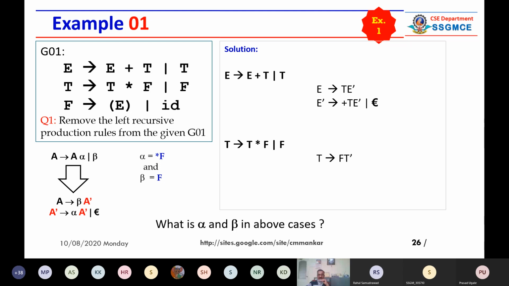Now you have to generate capital T dash. So capital T dash will be alpha T dash. So what is alpha? Alpha is star F, like this. So you have converted these two production rules into a normalized grammar.